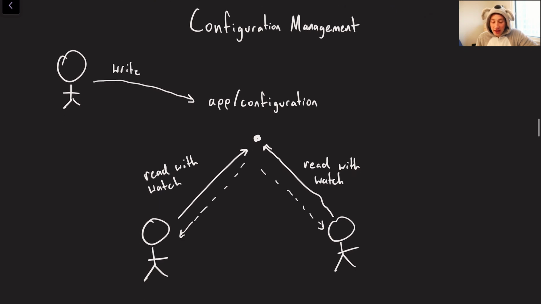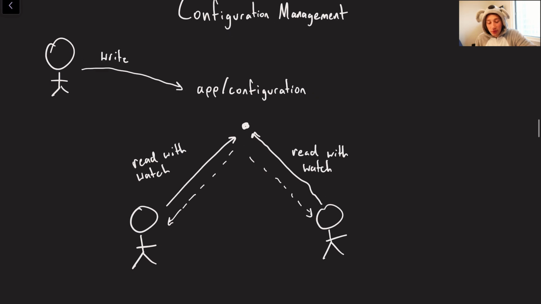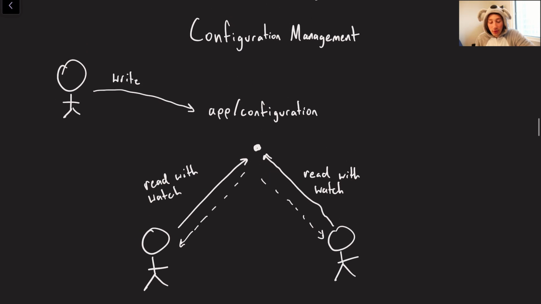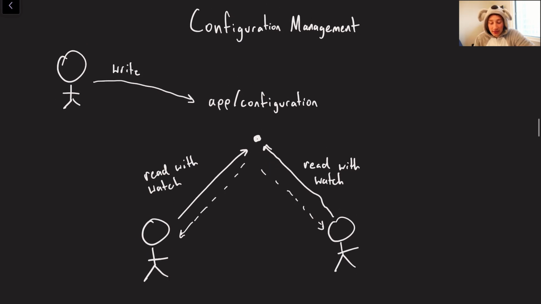The first one is configuration management. Imagine you have a bunch of environment variables, or variables in general, that everyone needs to know in your application. And when they change, everyone needs to be notified. Super simple. You create one data node where everyone has the hard-coded path. In this case, we'll just call it app/configuration. Any client can write to it. Everyone else just reads it and establishes a watch. So when this configuration changes, you get notified, you go ahead and read it again.